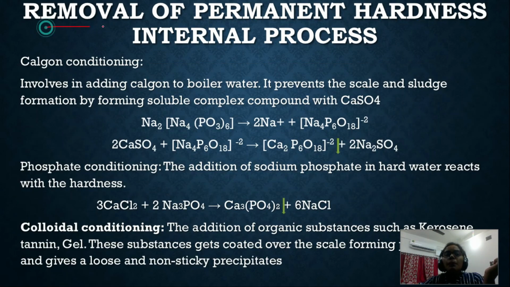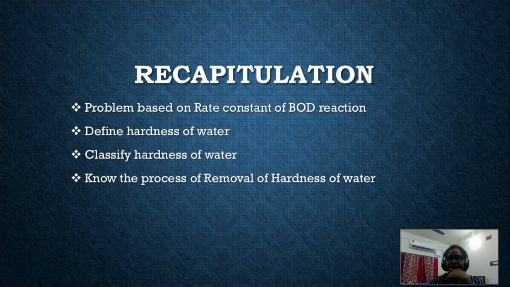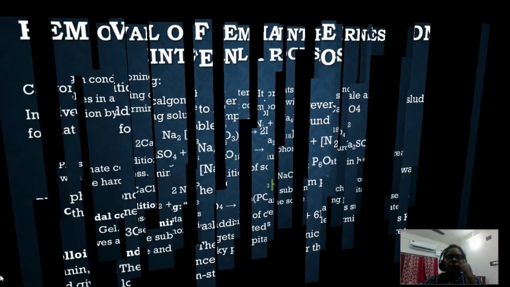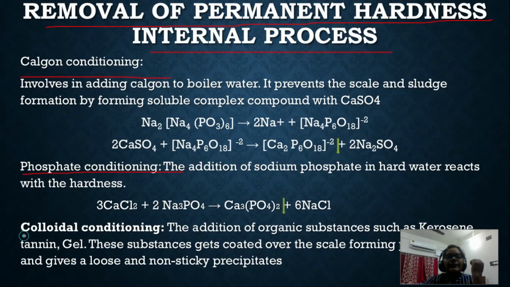Next, removal of permanent hardness by the internal process. There are three types of internal process, as I have already told you. The first is Calgon conditioning, the second is phosphate conditioning, and the third one is colloidal conditioning.